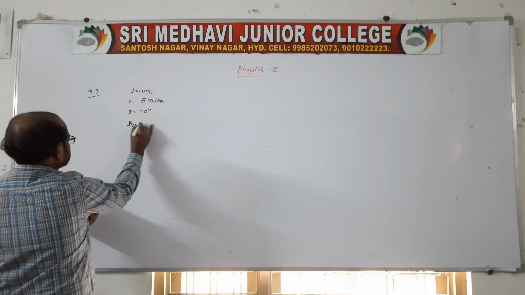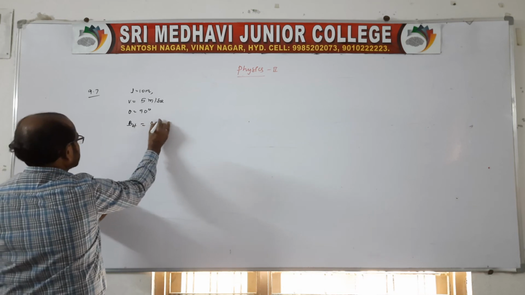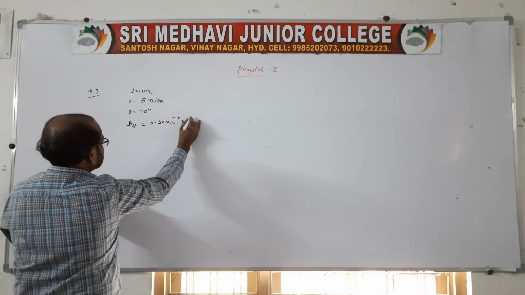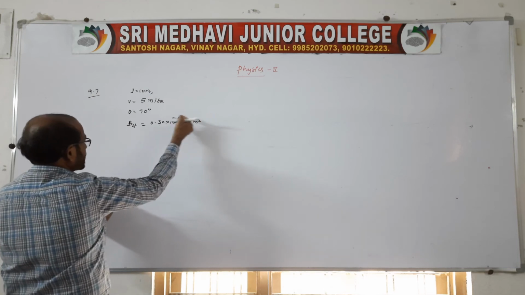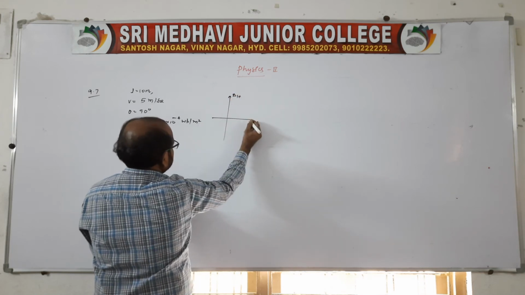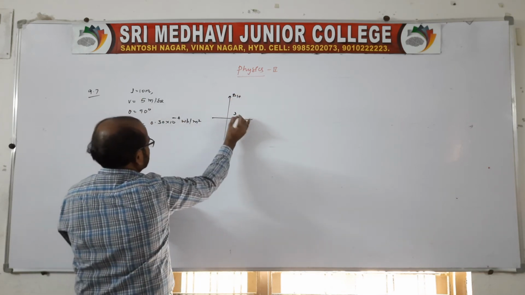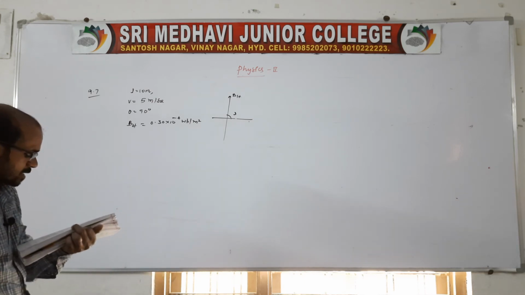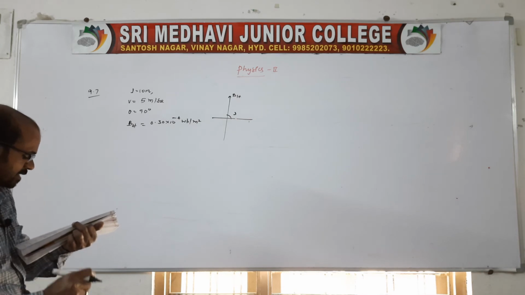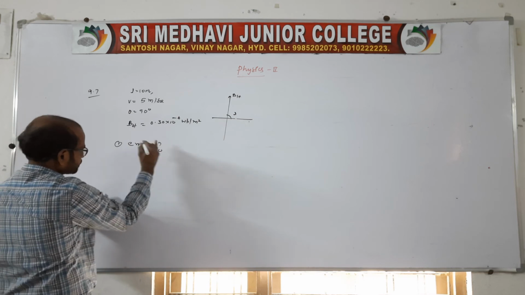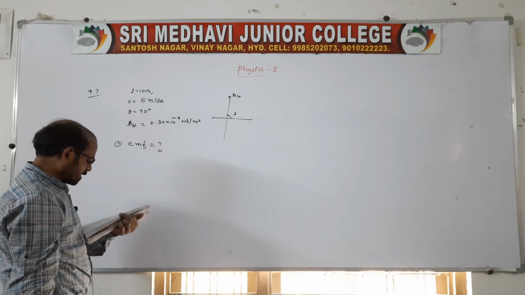BH is equal to 0.30 into 10 power minus 4 Weber per meter square, and the rod of length L is falling at 90 degrees to BH. The first question asks the instantaneous value of EMF induced. Second, what is the direction of the EMF?